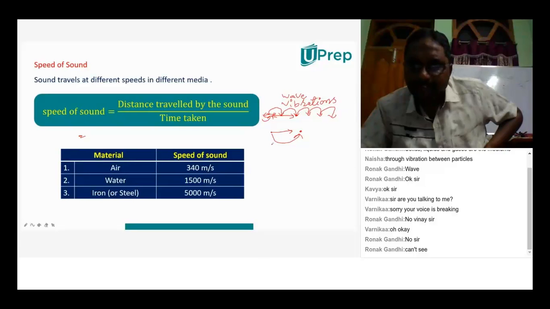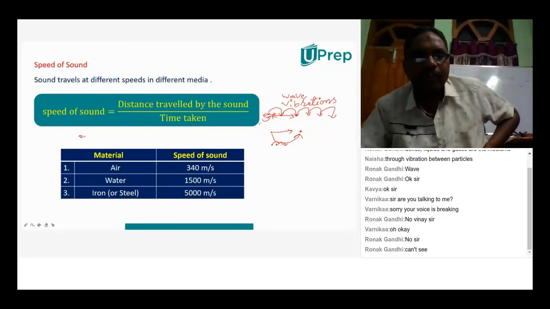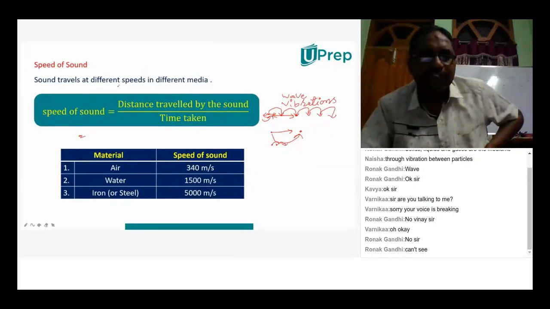But when particles are very close to each other, what happens? Energy transfer will take place very quickly. And if particles are at a large distance, the energy transfer will take place very slowly. So that's why generally sound travels with a different speed in different media.